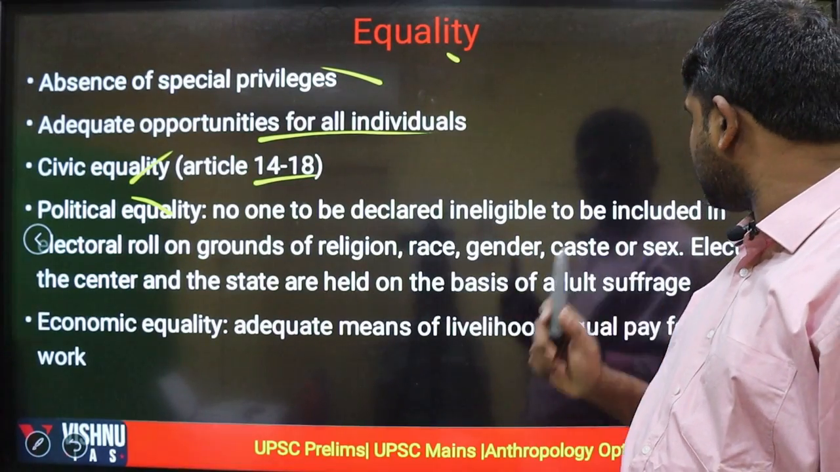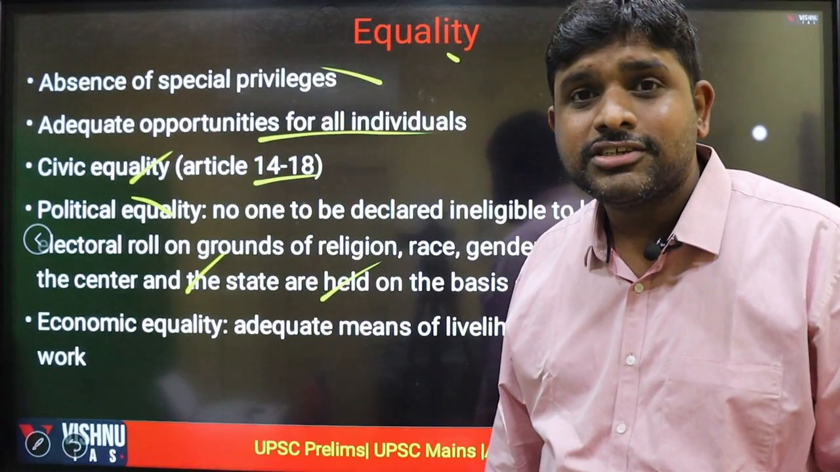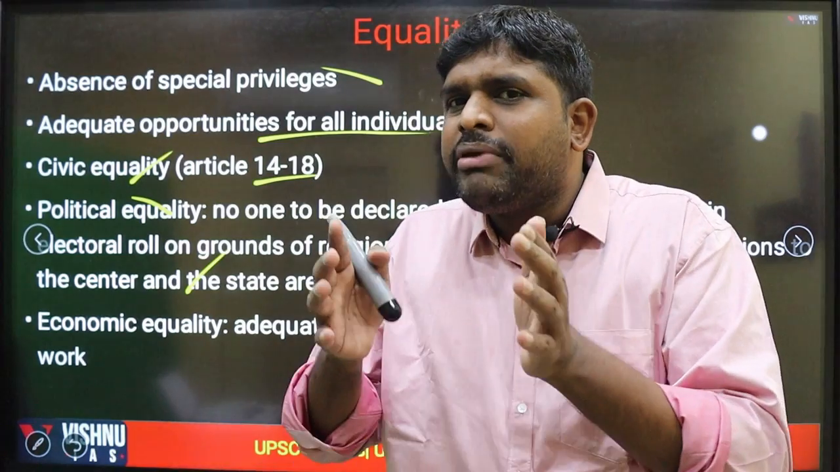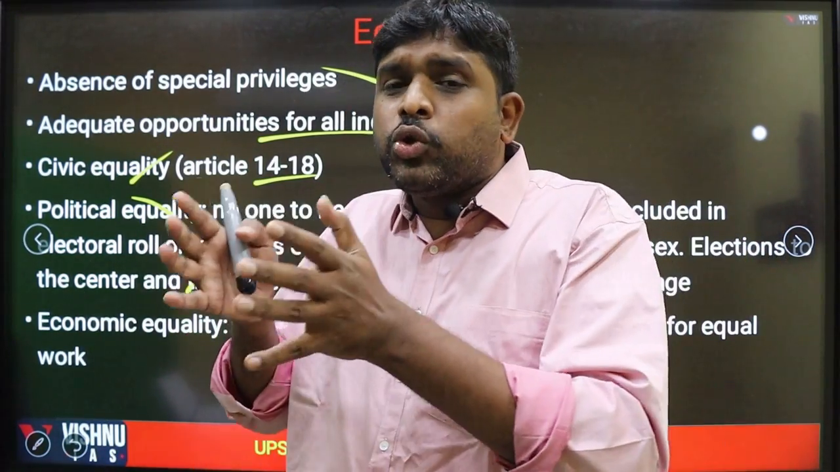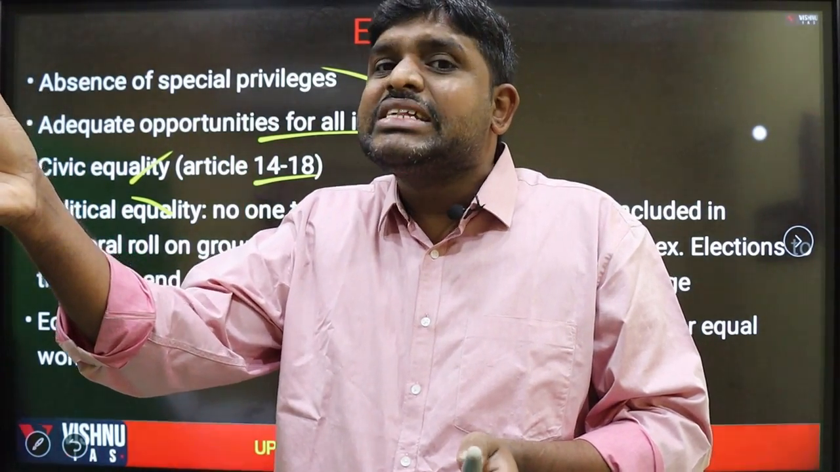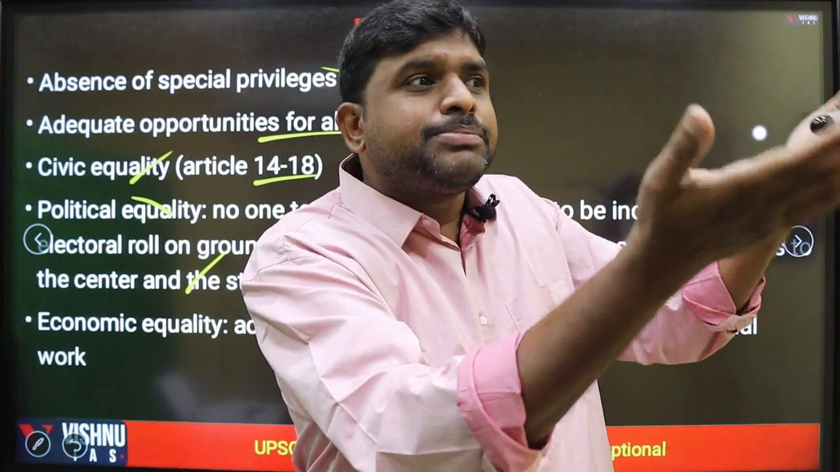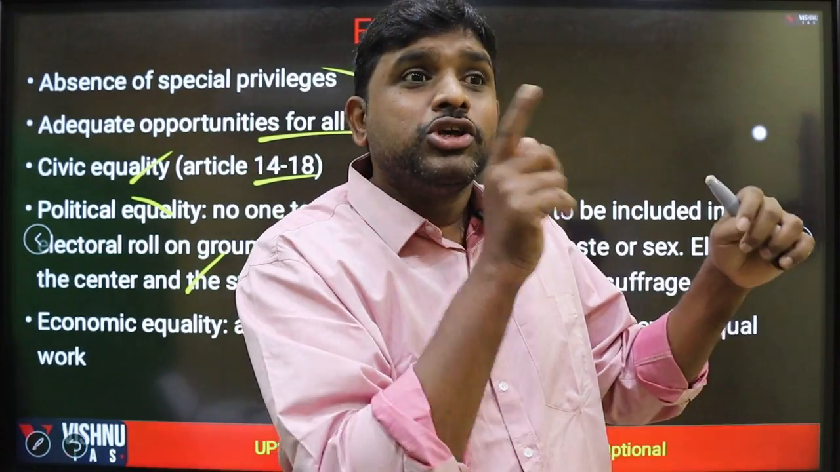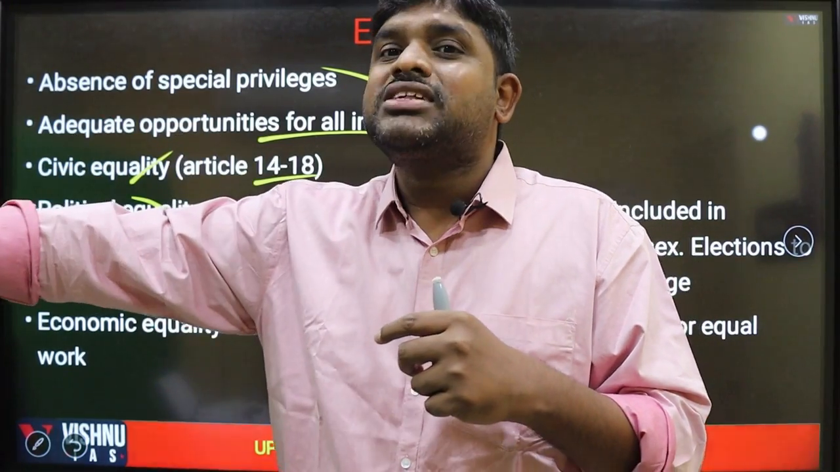race, gender, caste or sex. Elections to the Centre and the states are held on the basis of adult suffrage, means without any discrimination. What is the difference between universal adult suffrage and universal adult franchise? Universal adult suffrage means the right to vote is given without any discrimination. Universal adult franchise means franchising so that all the 18-plus people will vote and participate in the election process. So universal adult suffrage is negative. Why? Because it is no discrimination.